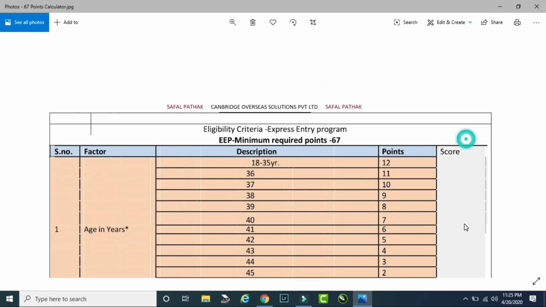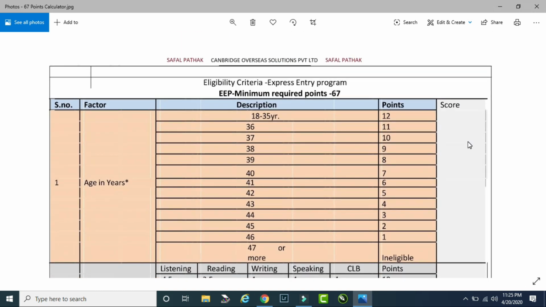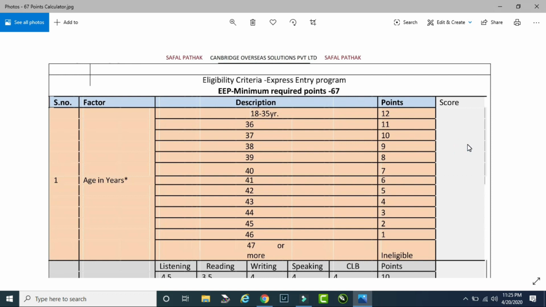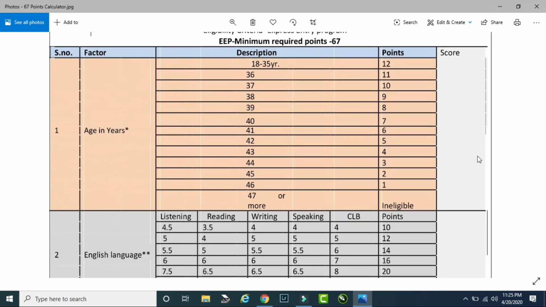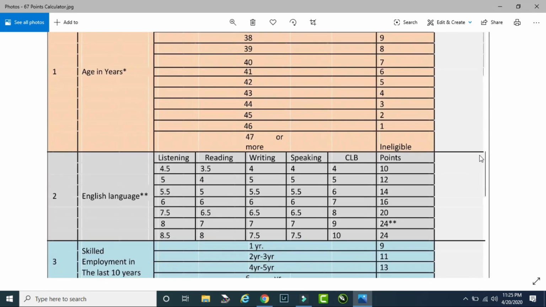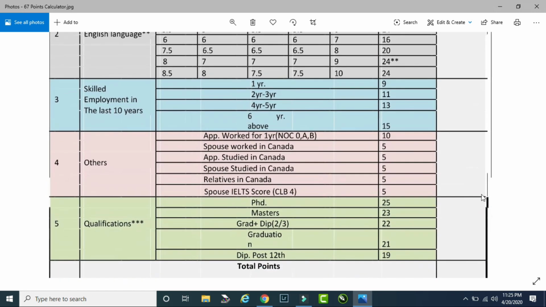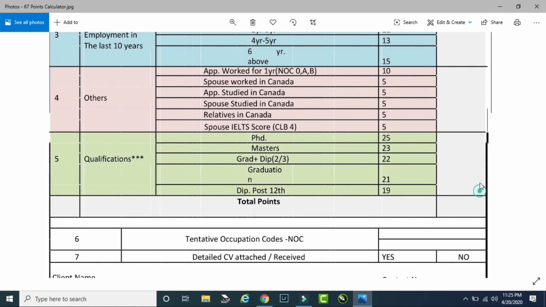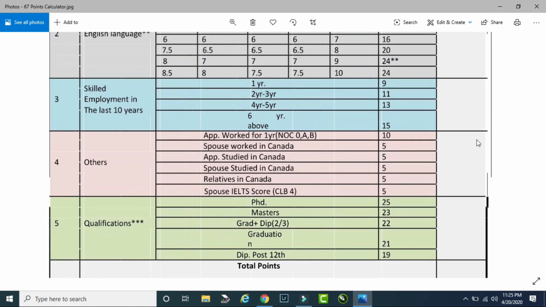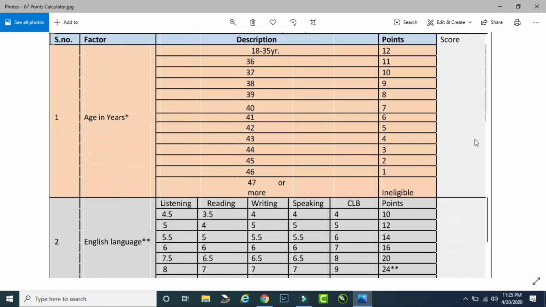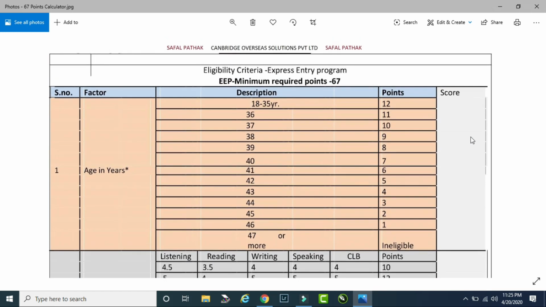Let me scroll it down from top to bottom so that you can take a screenshot of it, and you can save it for further reference. Let me scroll it down. So this is it. This is the calculator that you can use to calculate your 67 points, that too really quick.